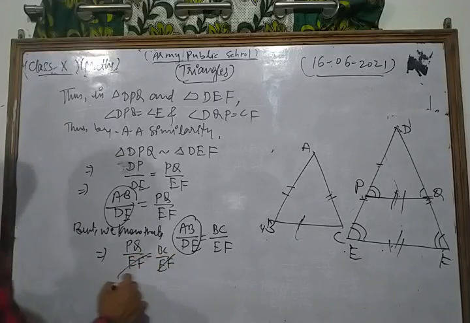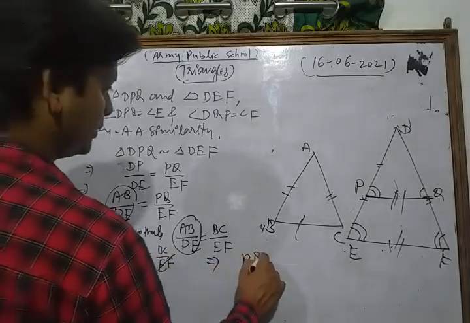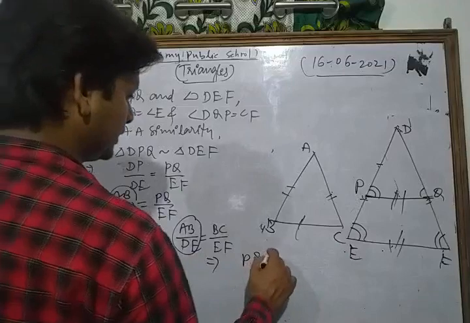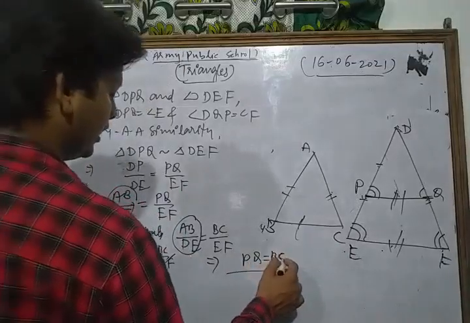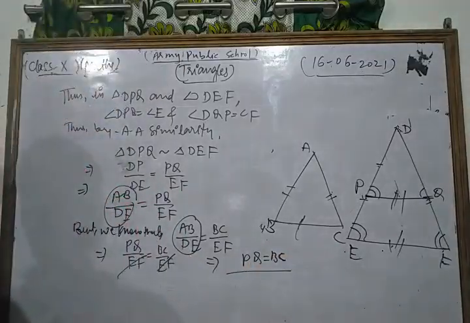EF cancels, so PQ is equal to BC. Thus in this way we have shown that PQ is equal to BC.